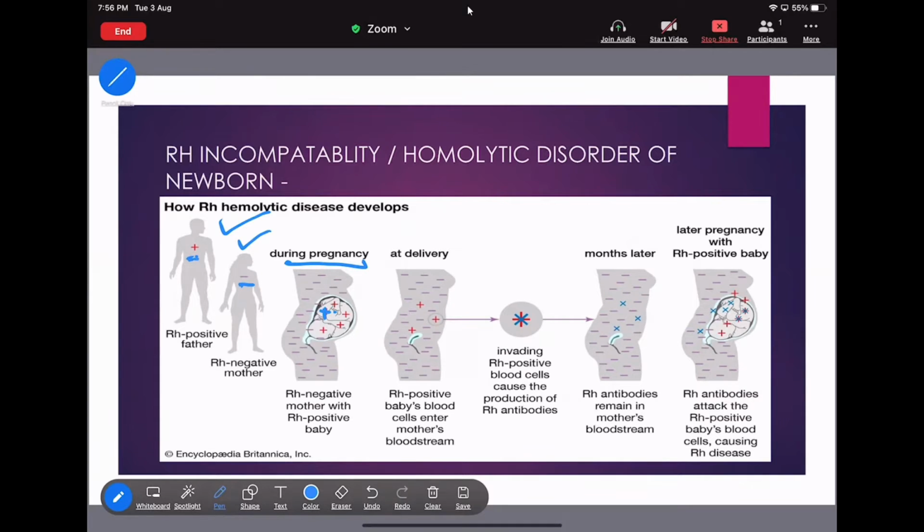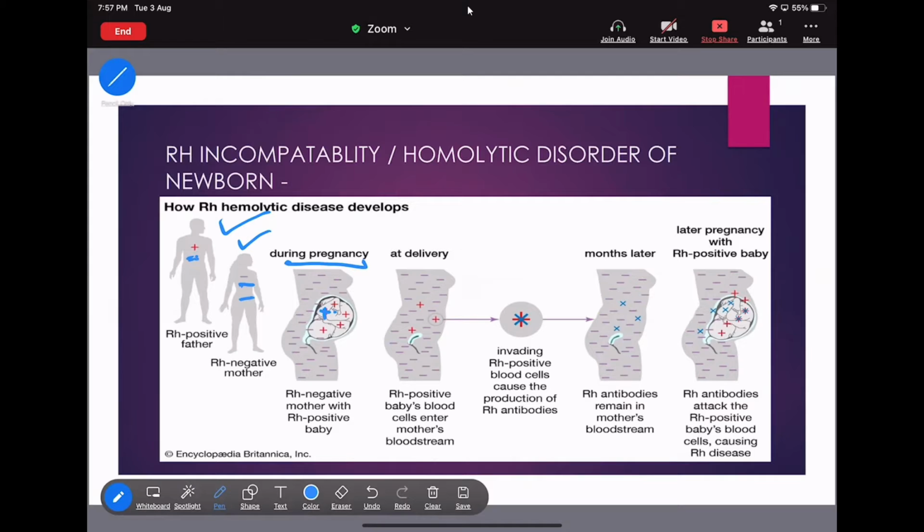I am not saying that if a father is Rh positive and the mother is Rh negative, then the fetus is always Rh positive. I am not saying that. If the father is positive and the mother is negative, then there is a 50% chance the fetus will be Rh positive and a 50% chance it will be Rh negative.